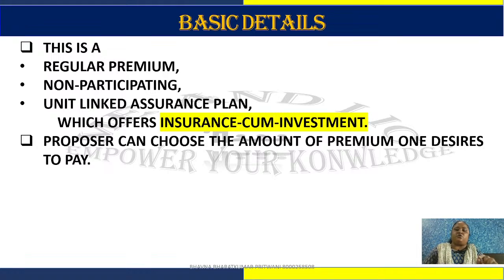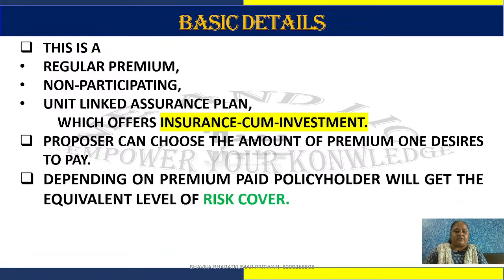The proposer can choose the amount of premium they desire; what the minimum amount is, we will discuss. Depending on the premiums paid, the policyholder will get an equivalent level of insurance risk cover. So you can convince your client more, because if you are investing in the market, whatever the growth is, that is the maturity amount. But what if something happens, such as casualties? So this will serve you two in one product.